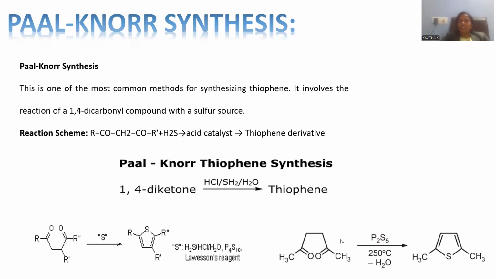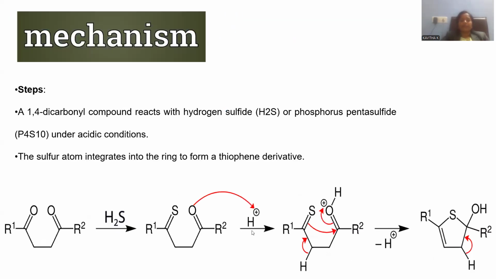It is also an efficient sulfurizing agent, so that sulfur will be introduced into the molecule and thiophene will be generated. In order to sulfurize this diketone, 250 degrees centigrade is applied and water will be removed from the molecule, giving rise to 2,5-dimethyl thiophene as the final product. This example comes under Paal-Knorr synthesis only.